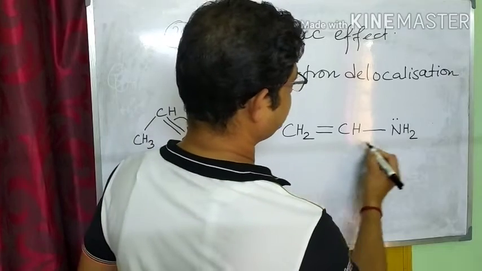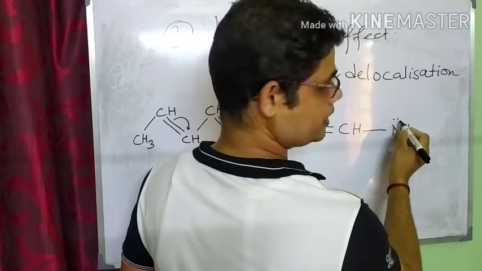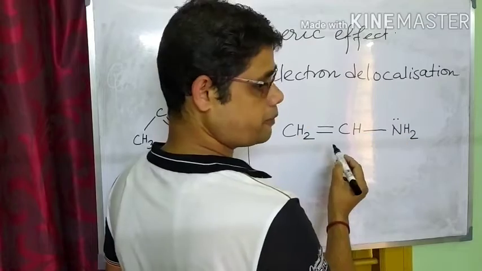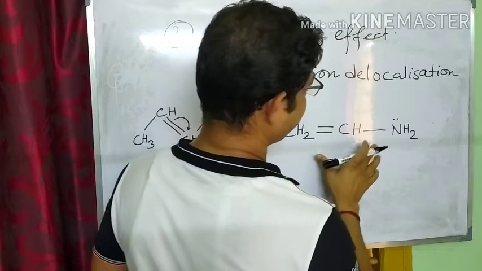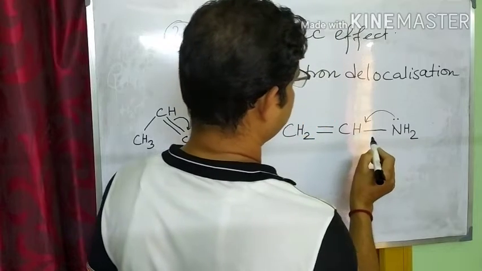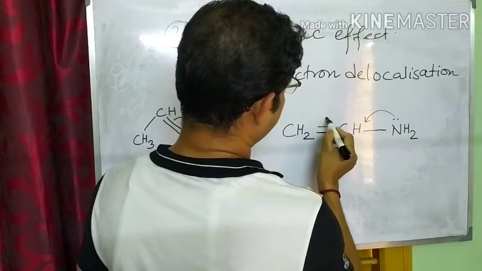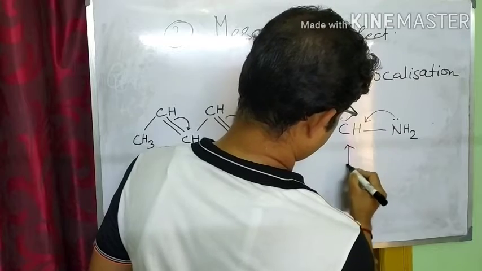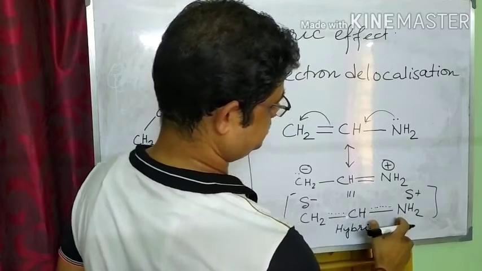Here is another type of example. Here in the amine group, nitrogen has a lone pair and a pi bond is there in an alternate position. We are seeing a conjugation, so we will see the Meso-Meric effect here. Nitrogen will donate this lone pair, and at the same time this pi bond electron will shift to this carbon. We get this structure and we will get this hybrid structure.